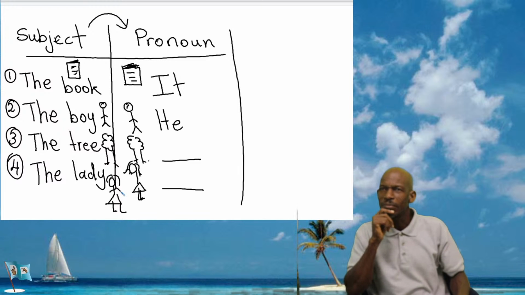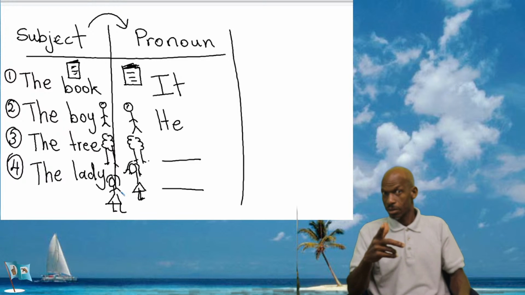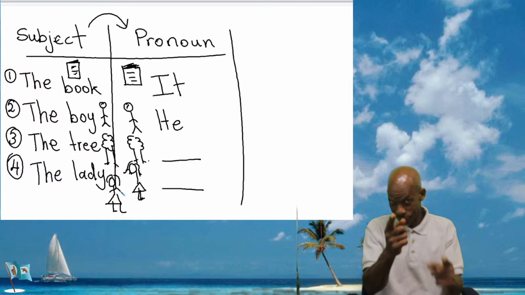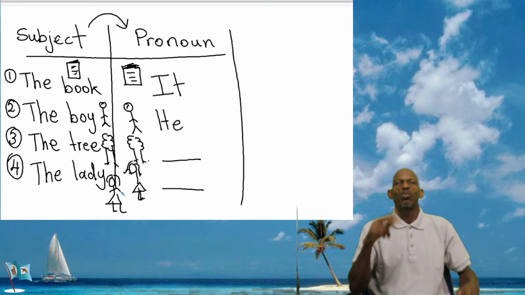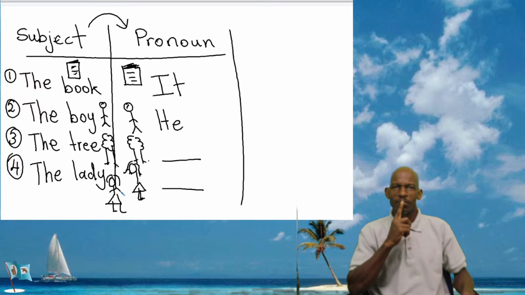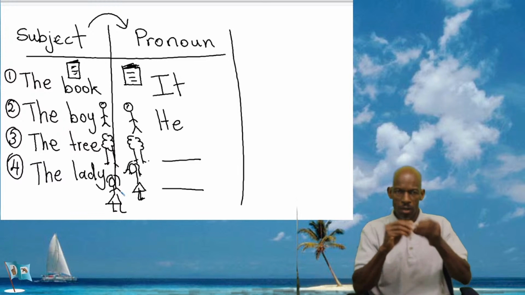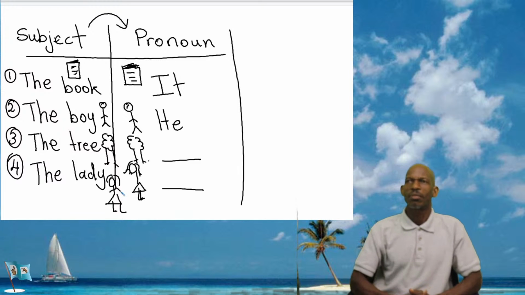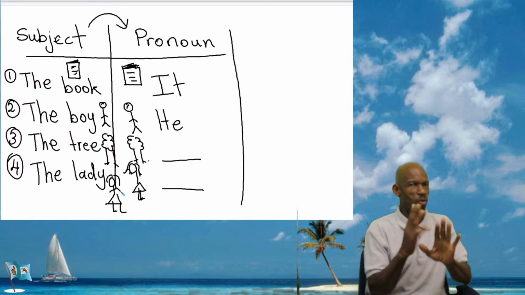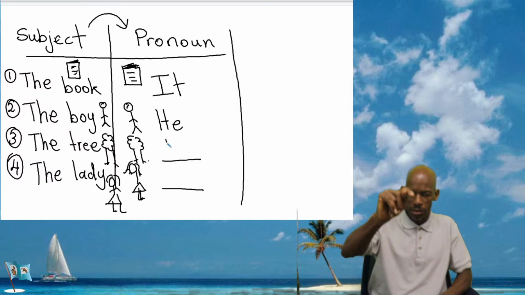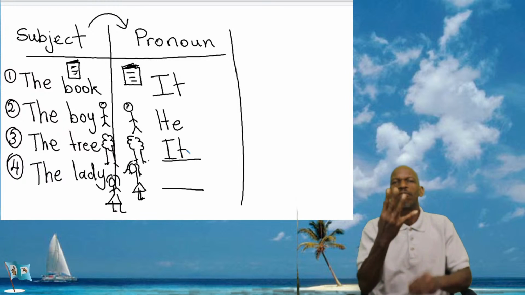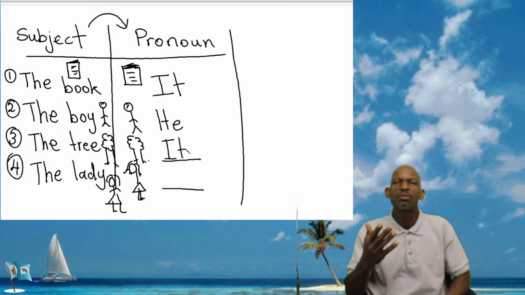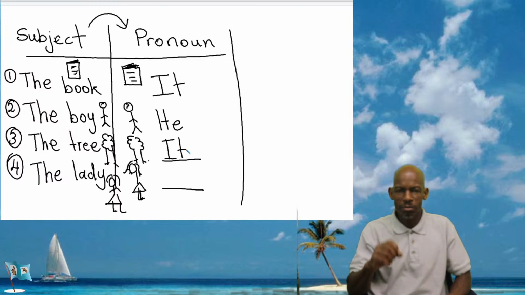Excuse my pretty drawings. Okay, so who can give me the answer for number 3? What pronoun would I use for tree? For tree, number 3? We're doing number 3, Cheryl, not number 4, number 3. Right, very good. It. Excellent. And number 4 is she. Very good, Cheryl. She.